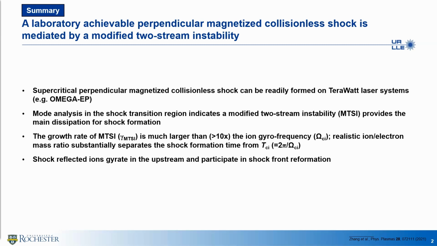First, a supercritical shock can be readily formed on terawatt laser systems like OMEGA EP, if we choose parameters carefully that allow the instability to sufficiently grow. Second, mode analysis indicates that a modified two-stream instability, or MTSI, provides the main dissipation for shock formation. Third, the growth rate of MTSI is much larger than the ion gyrofrequency when we use realistic physical parameters. And realistic parameters, like ion-electron mass ratio, can substantially separate the shock formation time from the ion gyroperiod.